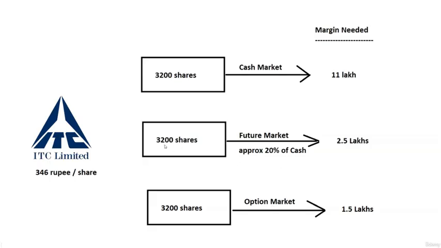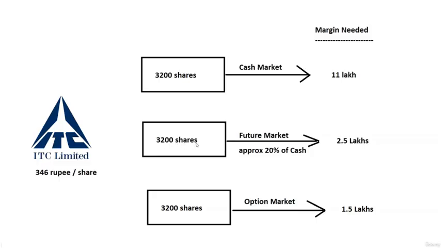For example, you bought 3,200 shares by paying 2.5 lakhs. Let's say at the end of the contract, at the end of the month, let's say it's a monthly contract, these 3,200 shares you bought at 346 rupees reached 347 rupees, a 1 rupee increment per share. So what amount will you get? You will get your 2.5 lakhs plus 3,200. This is your profit, right? 1 rupee is the profit for one share, and you have 3,200 shares, so you will get 3,200 extra as profit.